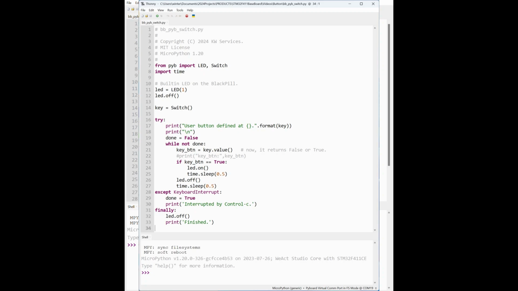The code is basically the same as before, except I surrounded the button code with a try, except, finally structure. I did this to gracefully capture the Ctrl-C key press. I then print a statement of the interrupt and turn off the LED. Instead of having to do that manually, the program does all that for me.